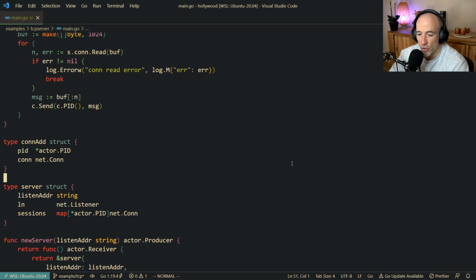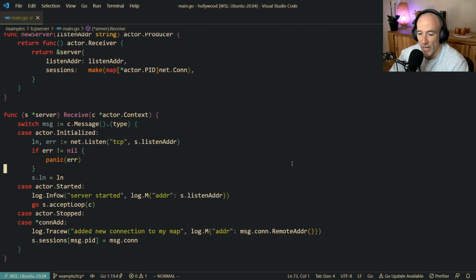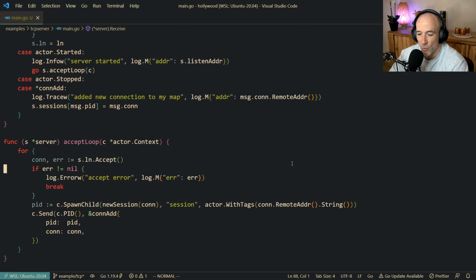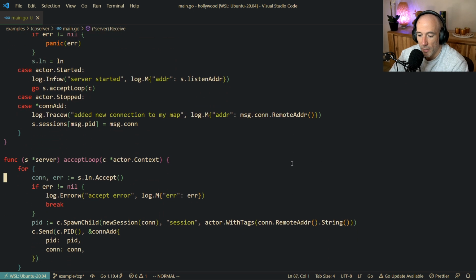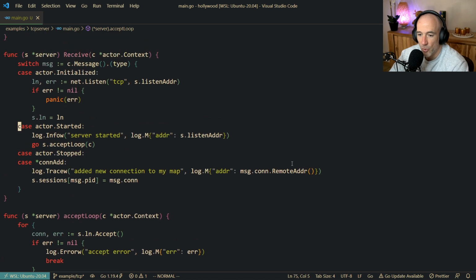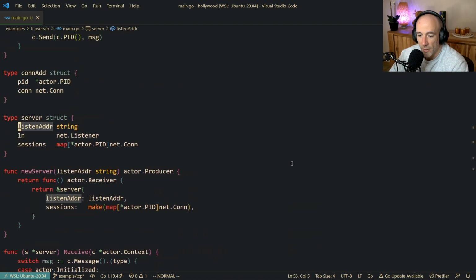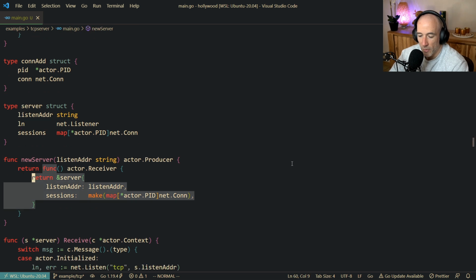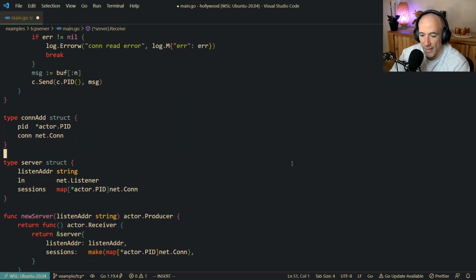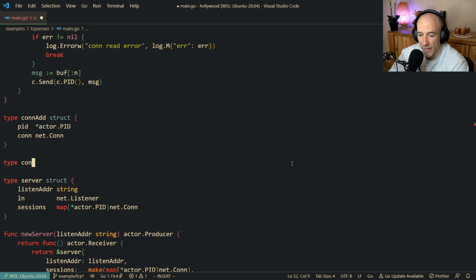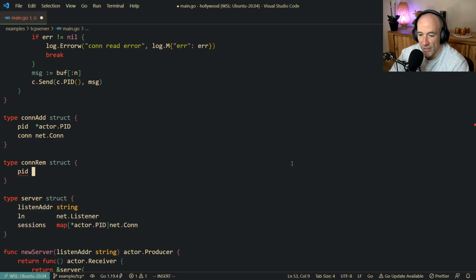Okay, cool. So I think, of course, we can make this a little bit better by, for example, what's going to happen if we need to stop the server gracefully and everything, if a connection needs to be removed from its map. That's actually very simple. We can actually do that. For example, our exec loop is here. What we could do here, for example, here, right? So let's make a con remove, and then we're gonna call this a day. Very important, actually, what I'm gonna do. Con rem is gonna be a struct, and we're gonna give it a pit. Actually, that's the only thing we need. Actor pit, just like that.